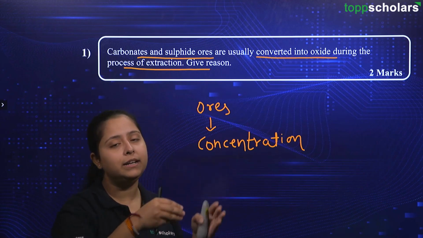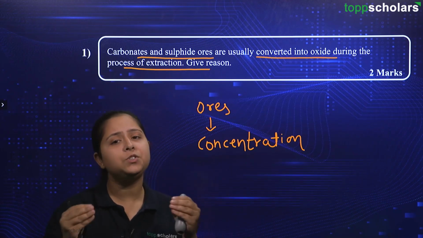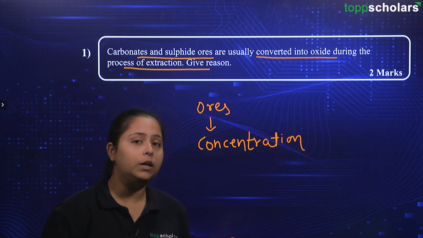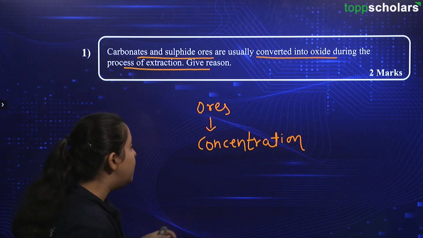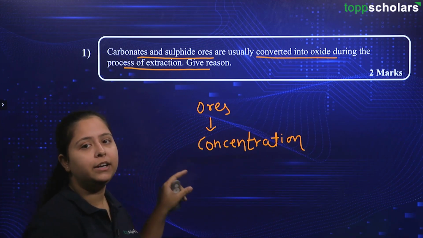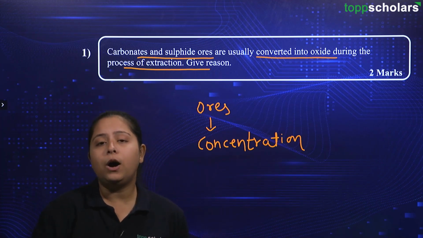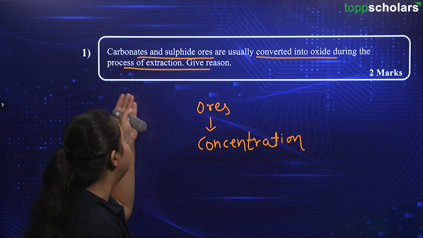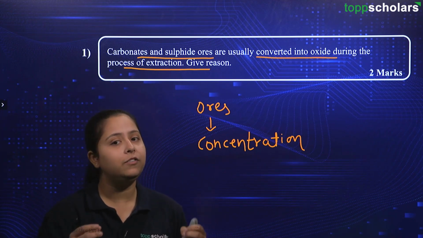Then we have the metals which have medium reactivity, and finally we have the least reactive metals. Least reactive metals like your silver and gold are present in the native form itself. But when we talk about the most reactive and medium reactivity metals, those are found in combined form, right? And hence we need to convert them into some different forms so that we will be able to gain the exact metal from that ore.